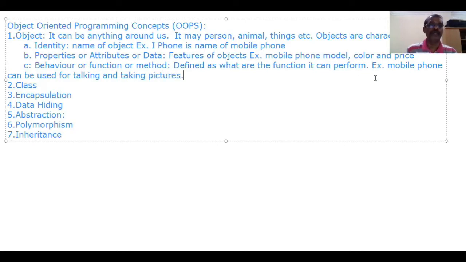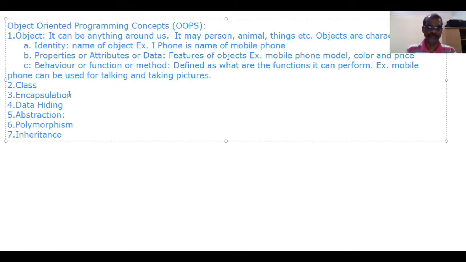So an object can be anything around us. It may be a person, animal, or things, etc. Objects are characterized by name, that is identity, the name of the object; properties or attributes or data, which are features of the object; and behavior or function or method, which is defined as what functions it can perform. One object can do more than one function. For example, a mobile phone can be used for talking and taking pictures.